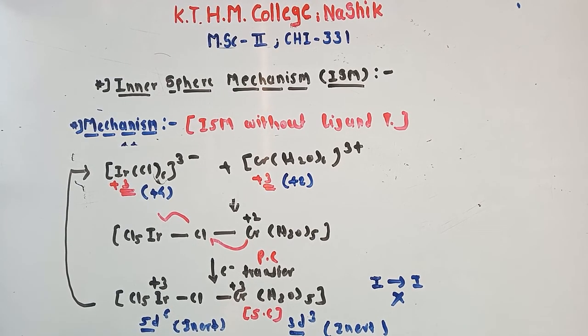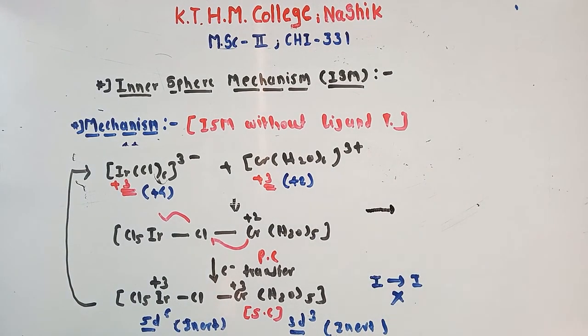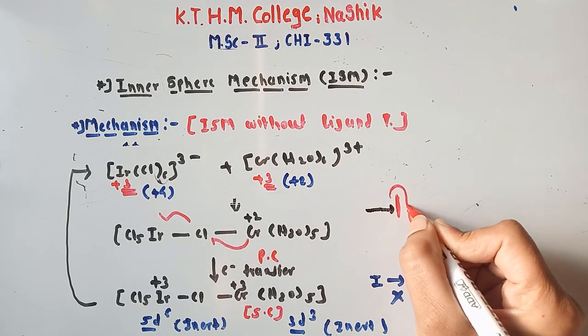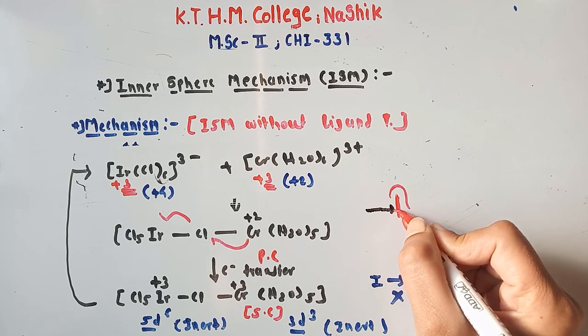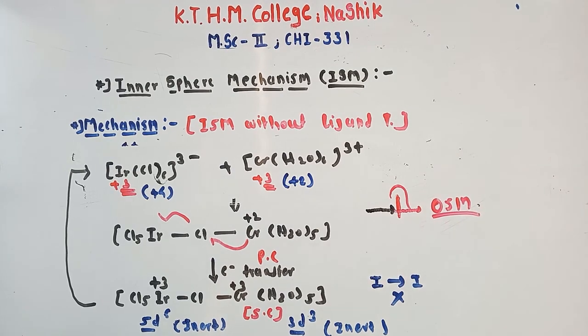We have already seen in outer sphere mechanism that electron transfers through tunneling, because if your electron or particle comes and there is a barrier in its path, it cannot go through, so it forms a small tunnel, and the electron transfers like this by tunneling. This is OSM, the outer sphere mechanism.